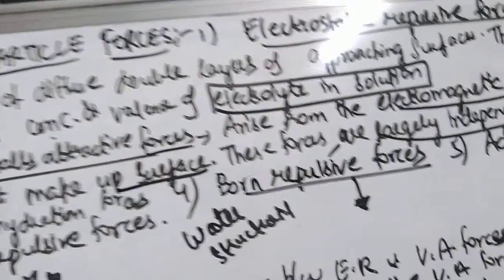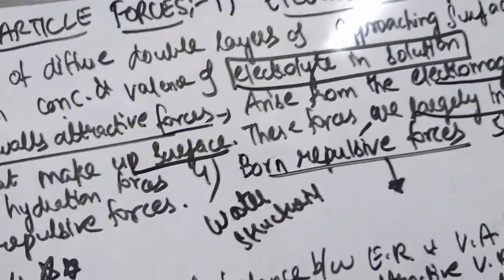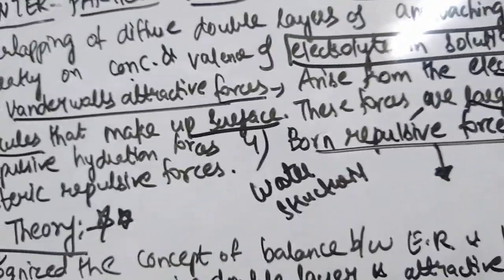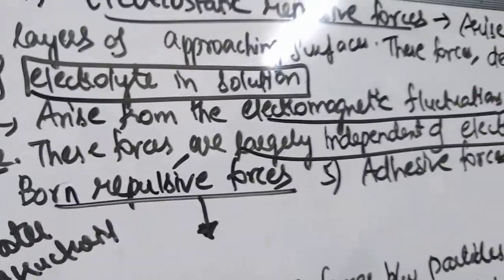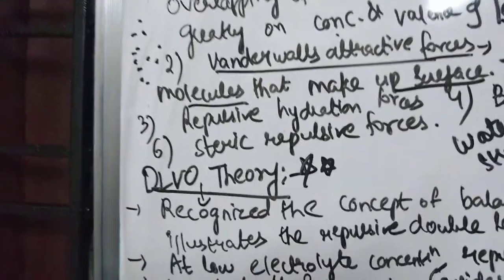Next you have adhesive forces. Adhesive forces arise when the surfaces are in contact. These forces depend on the pH, specific cations and the crystallographic orientation of the surface. This is very minor, just for your understanding, please try to understand.